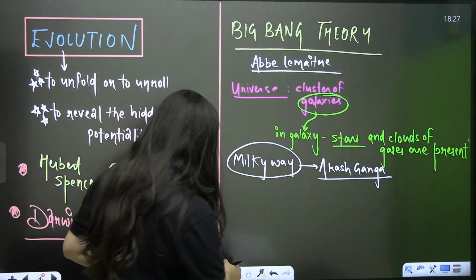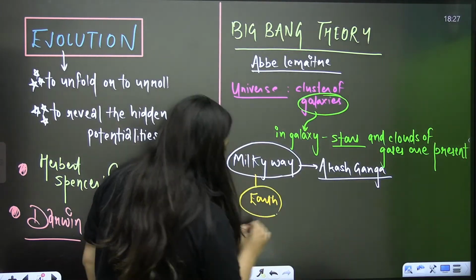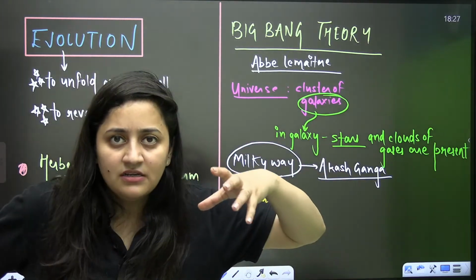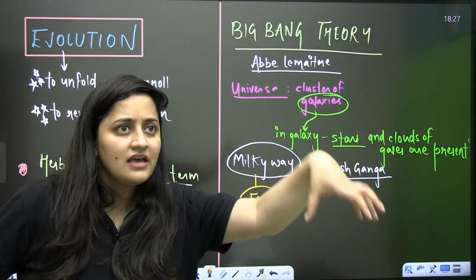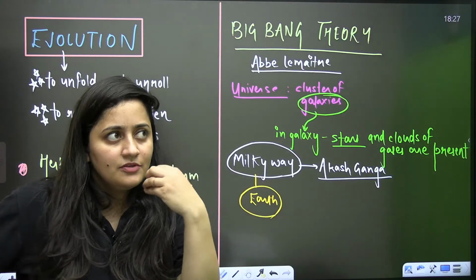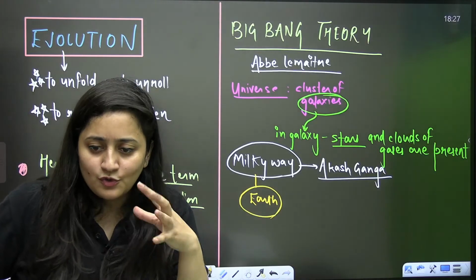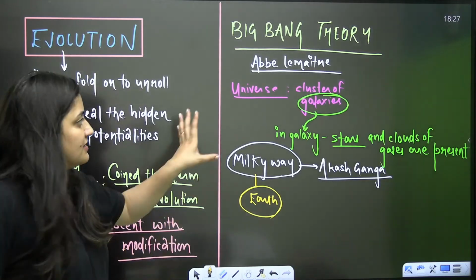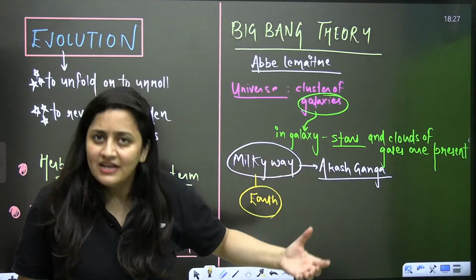Now when you talk about this galaxy, you know that we have the planet Earth. We live on this planet, and there are other planets that we discuss. Not just the planets, we also talk about their satellites, like our Earth has a natural satellite, the moon. These are very basic things, and usually students get fascinated when they talk about the universe. So universe means the cluster of galaxies, and galaxies contain just stars and clouds of gases, bache.